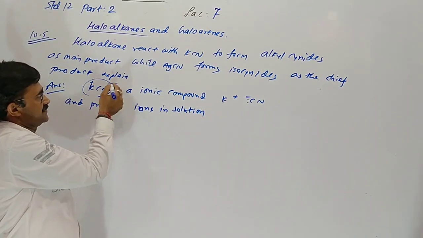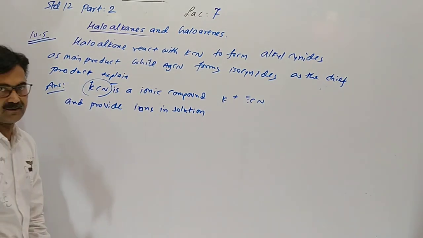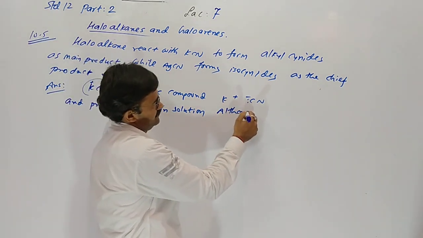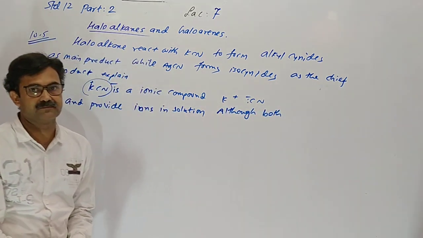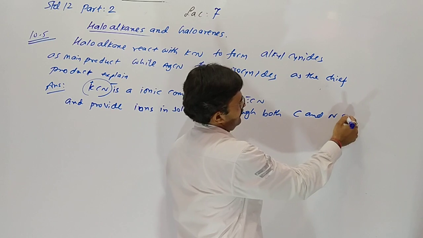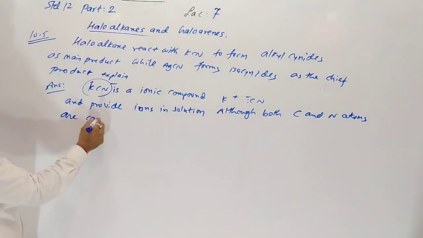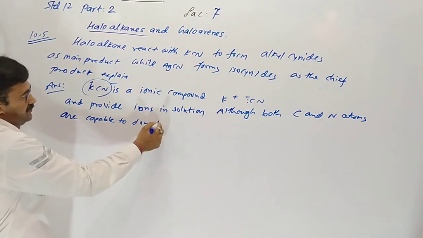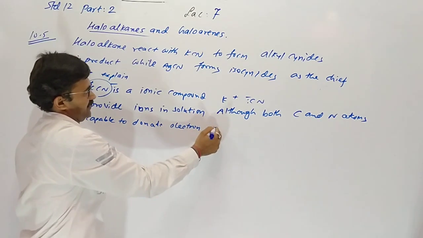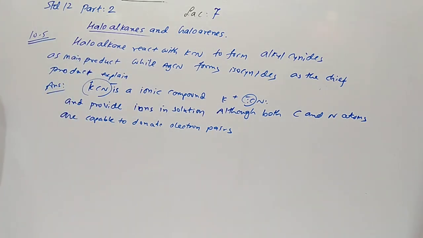Both carbon and nitrogen atoms are capable of donating electron pairs. Sometimes carbon, sometimes nitrogen. The attack takes place mainly through the carbon atom, not through nitrogen.